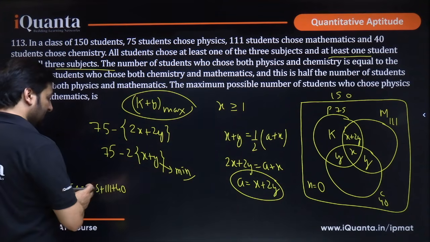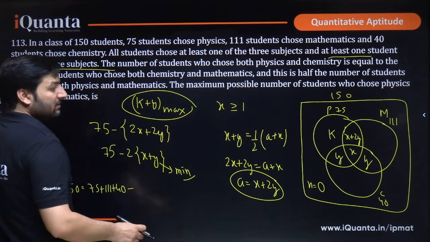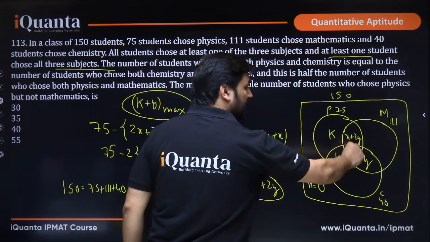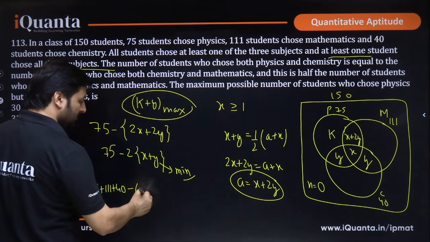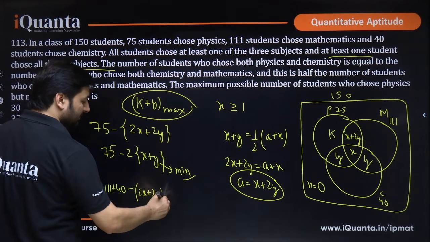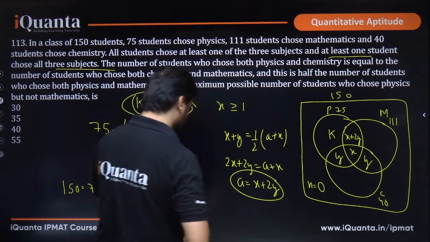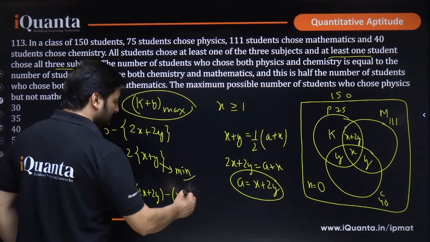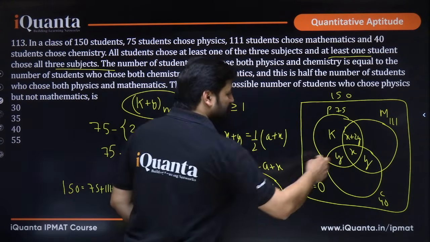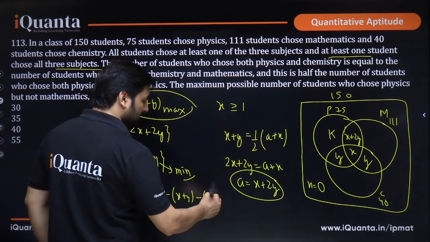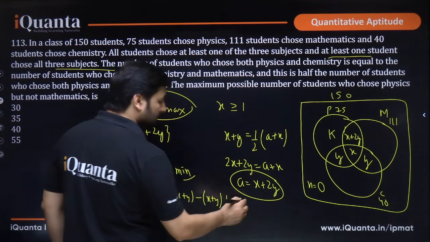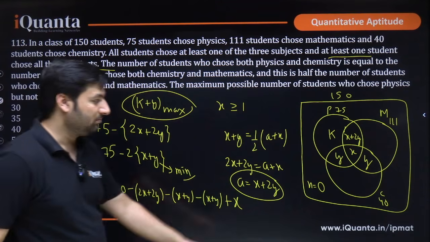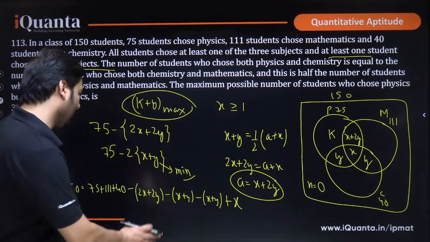So I have done A plus B plus C minus A intersection B, that is 2x plus 2y minus of this x plus y, minus this x plus y, right, plus x plus A intersection B intersection C. I hope this is clear.